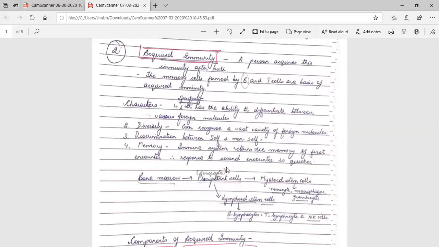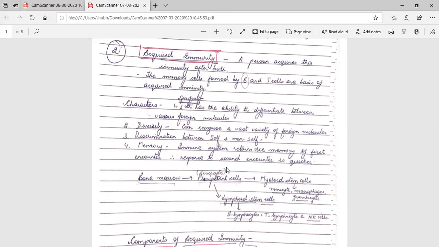Okay, so what are the characteristics of acquired immunity? First of all, it is very specific. We said innate immunity is non-specific immunity, but acquired immunity is a specific immunity. If coronavirus enters inside, I'll develop immunity to coronavirus, not to dengue. If the virus causing dengue enters inside, then I will not get immune to corona. Okay, so although both are viruses, after the entry of the pathogen, the immunity which is developed is an acquired immunity which is very specific to the pathogen.